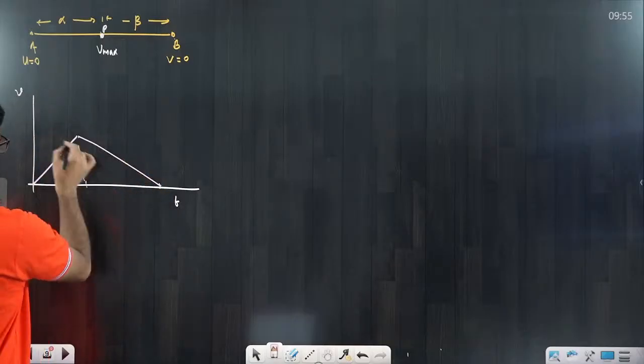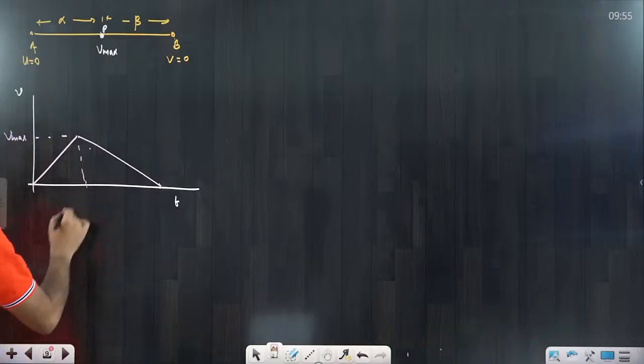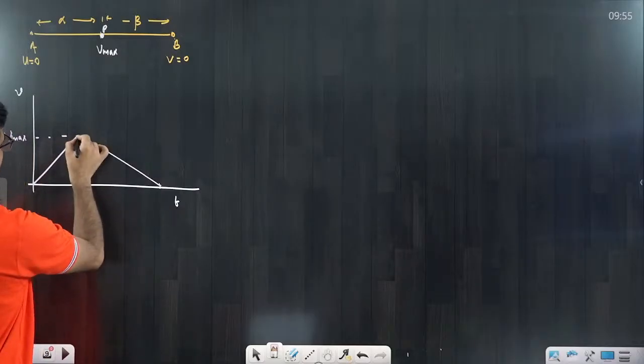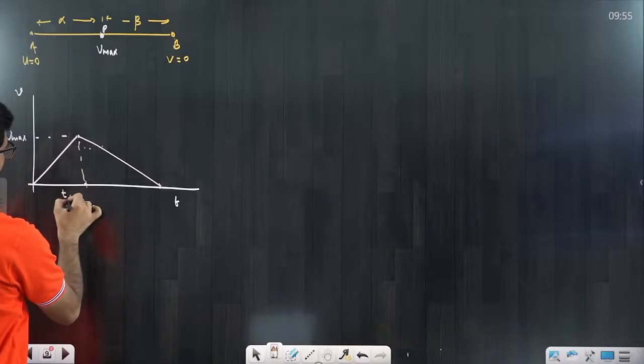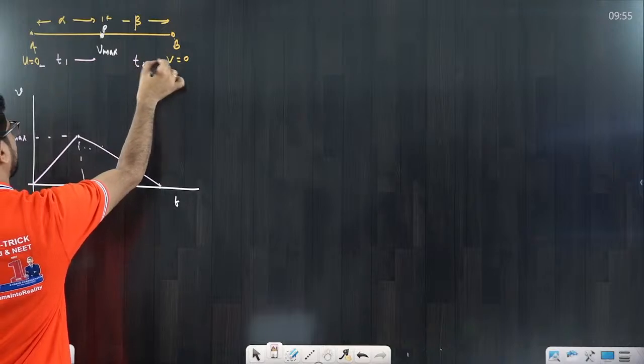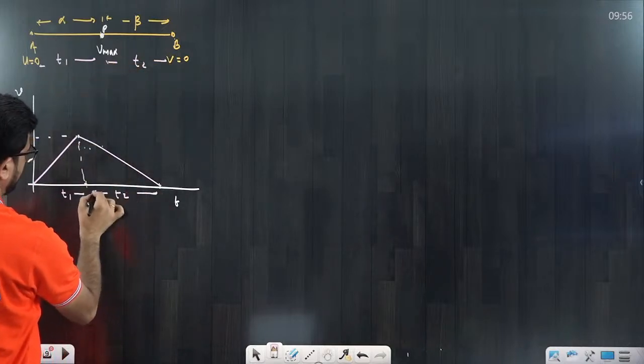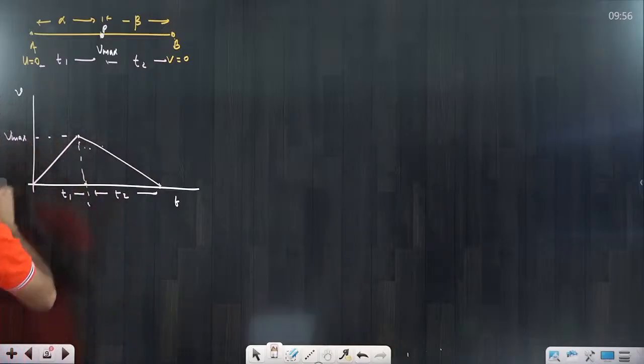So this is the maximum velocity it is attaining, that is the V max. Okay, this P point was there, and this time interval was T1. Suppose I am assuming this is T1, and this time interval I am saying T2. This is T2. That you have to understand. Clear?